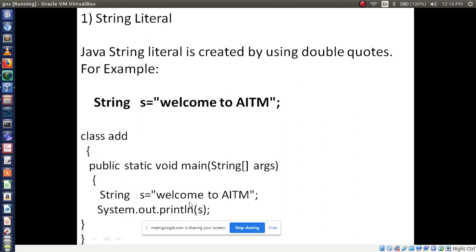So what will print? Welcome to AITM will print. So it is one method to define a string, using a string literal. Here you are using the string keyword. String, it is a literal.